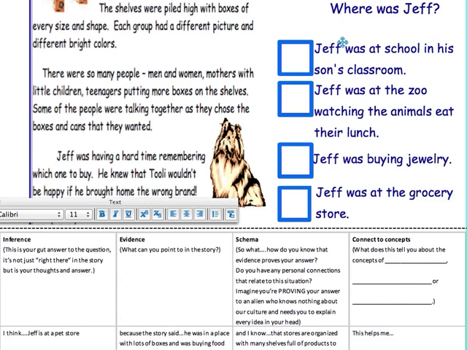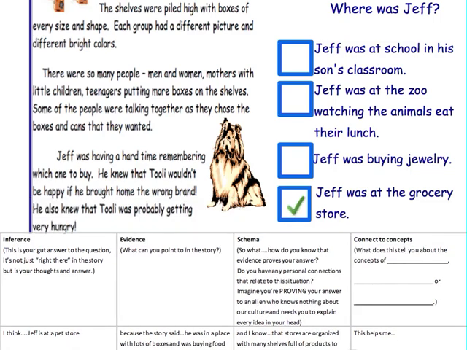We thought that he was at a pet store. Now, a pet store isn't exactly one of these options, but I know that sometimes you can get dog food at a grocery store as well. So my guess is that he's at a grocery store. Yep, we got it correct.